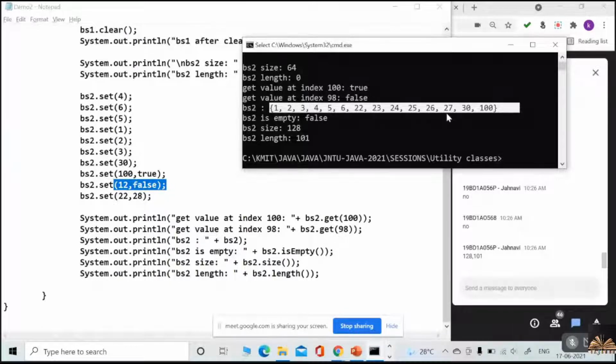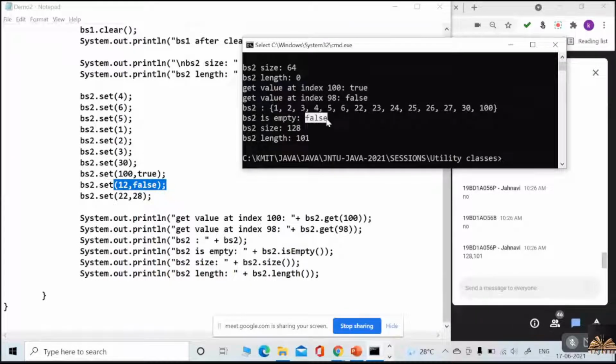Yes? Very good. Now, is it empty? No, we have many. It is not empty. Now the size is 128. Why is it 128? Because the 100 exceeded the default limit of 64, so it got doubled. That is 128. And the length is 101.